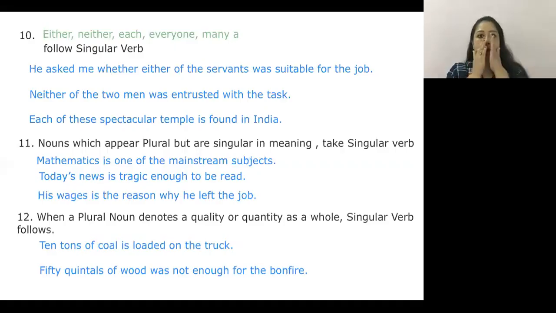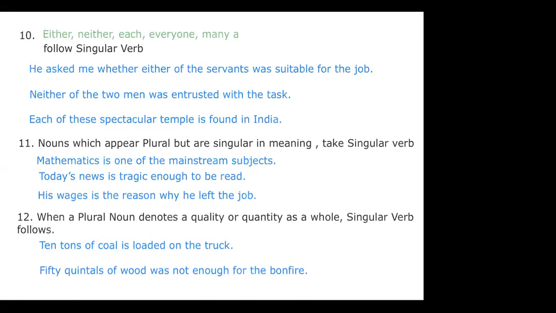Now words like either, neither, each, everyone, many, all of these words would always follow a singular verb. But they are not in the form of conjunctions. They are not in the form of conjunctions.